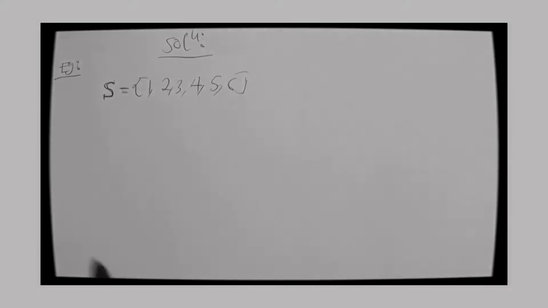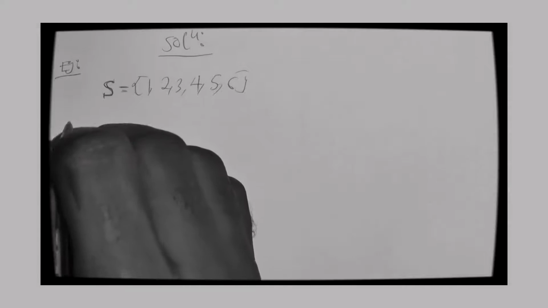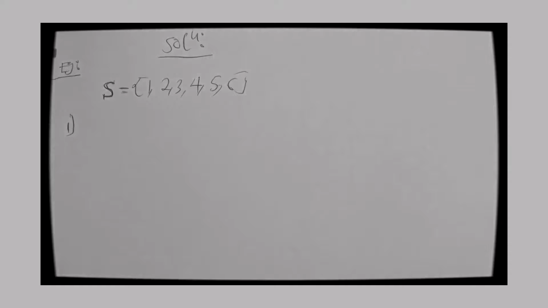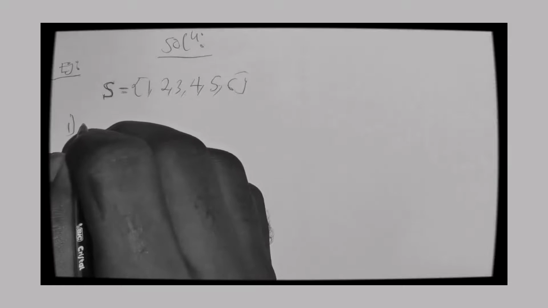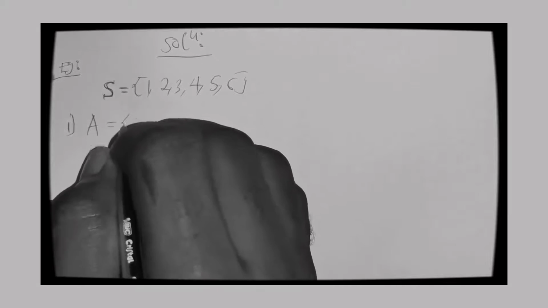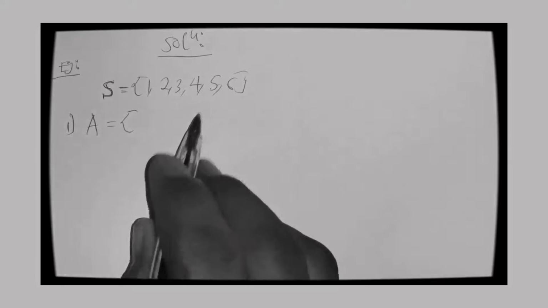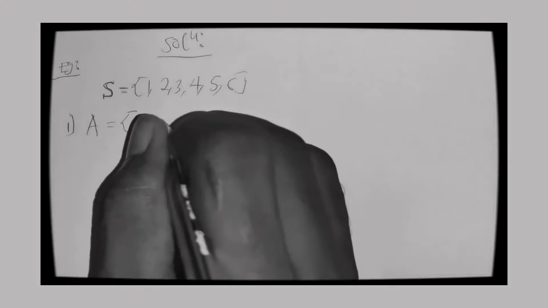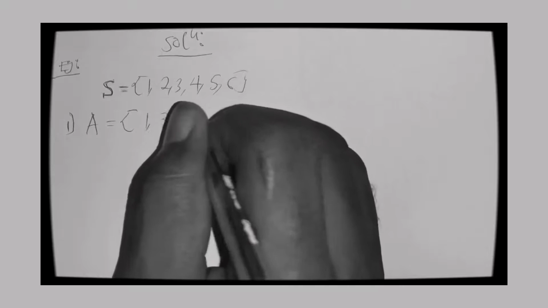The first question is to calculate the probability of an odd number showing up. So what is an odd number? Let me use A to represent the odd numbers. The odd numbers within this sample space will be 1, 3, and 5.